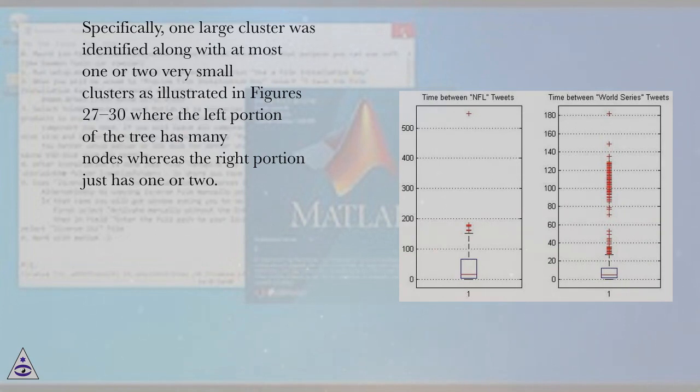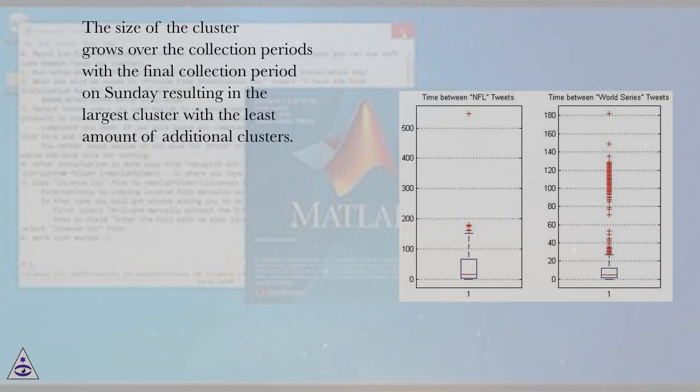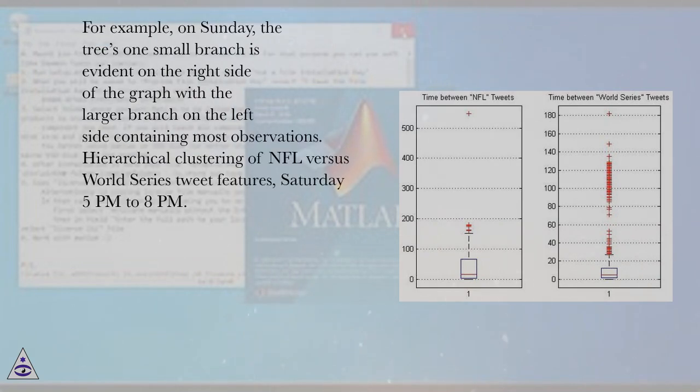The size of the cluster grows over the collection periods, with the final collection period on Sunday resulting in the largest cluster with the least amount of additional clusters. For example, on Sunday, the tree's one small branch is evident on the right side of the graph with a larger branch on the left side containing most observations.